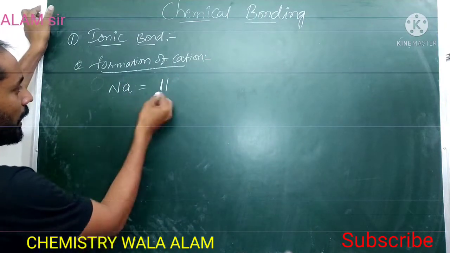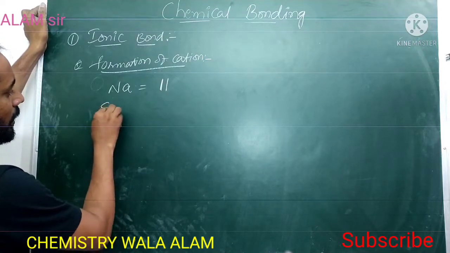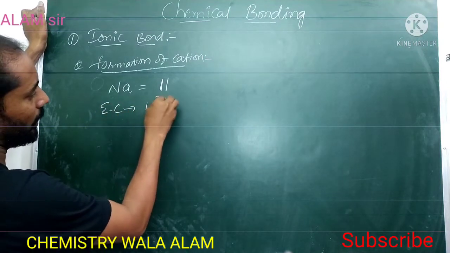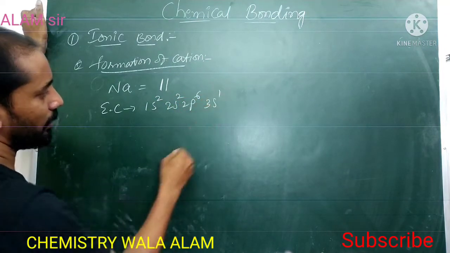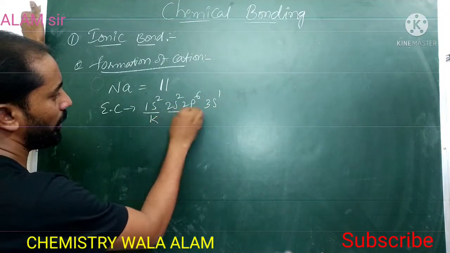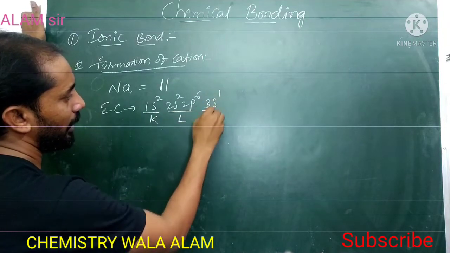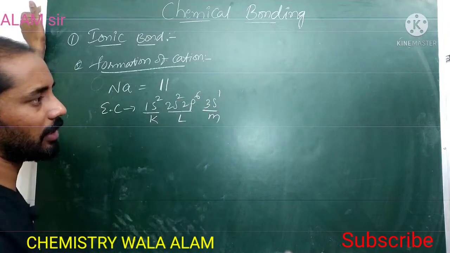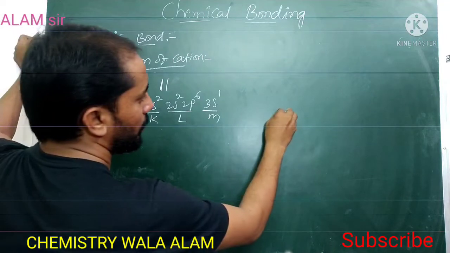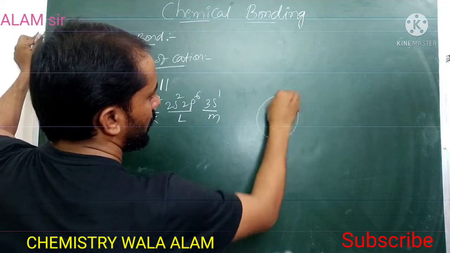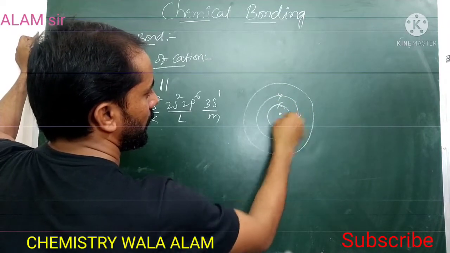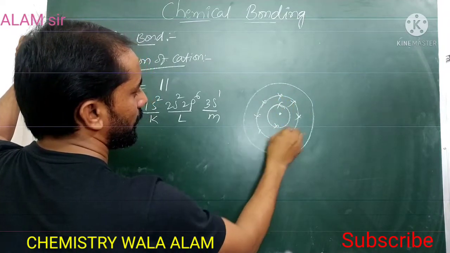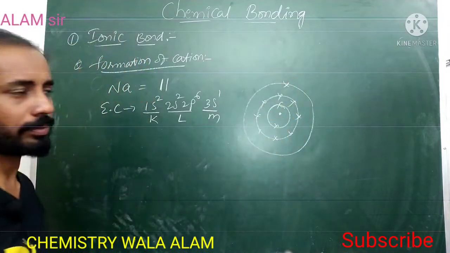The electronic configuration of sodium is 1s2, 2s2, 2p6, 3s1, where 1 indicates the K shell, 2 the L shell, and 3 the M shell. The K shell has 2 electrons, the L shell 8 electrons, and the M shell 1 electron.